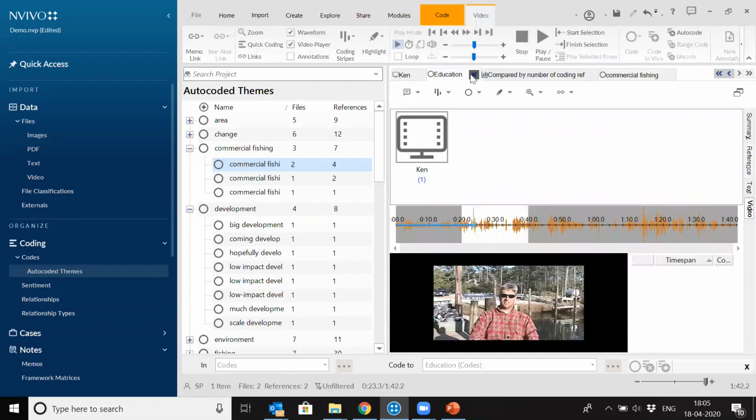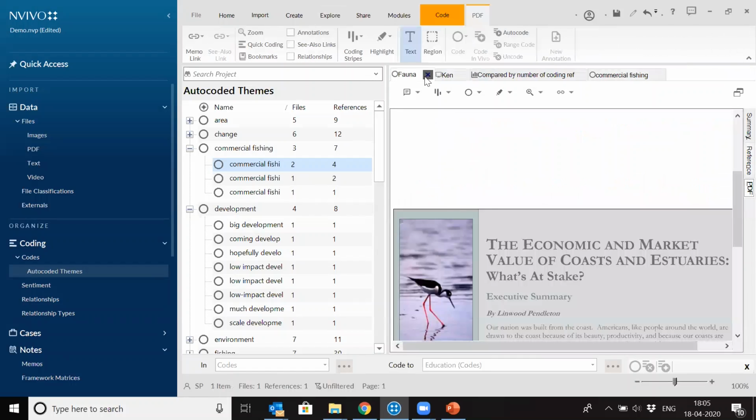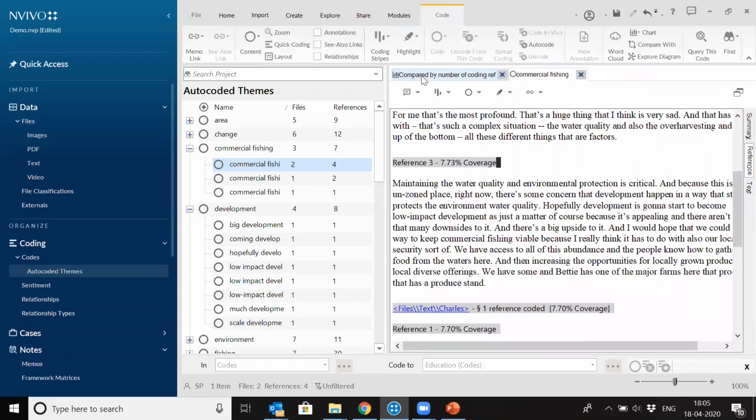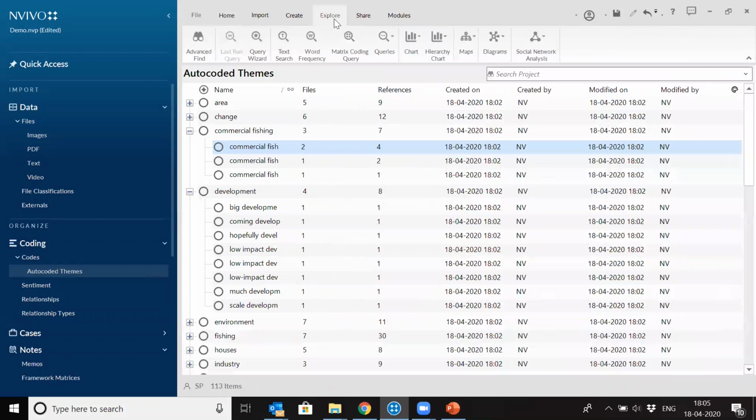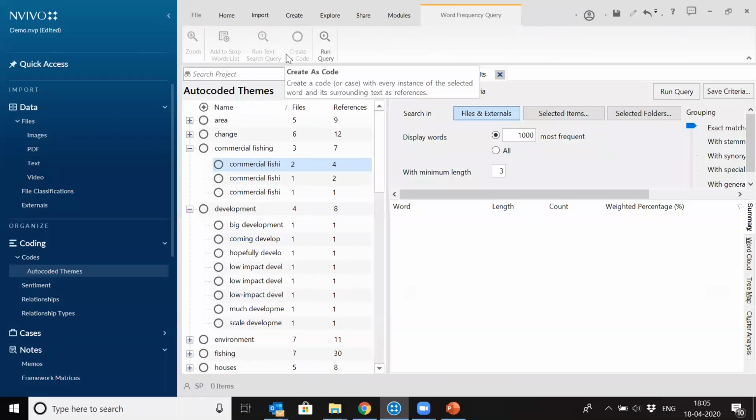So when we talk about exploring data, there are different queries available inside NVivo. And I will show you the basic queries which are in NVivo, let's say. So I will start with the word frequency query. As the name suggests, it finds out the most frequent words which are coming in your data, right?